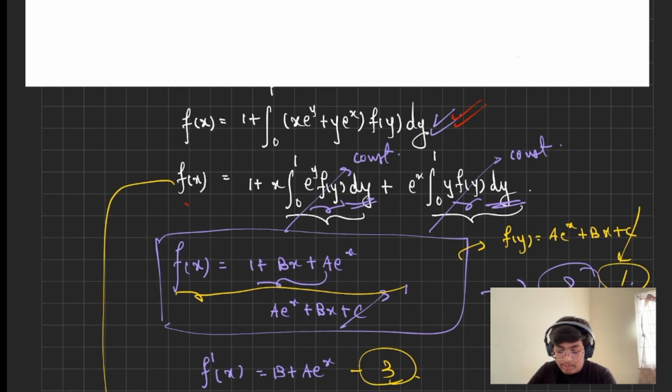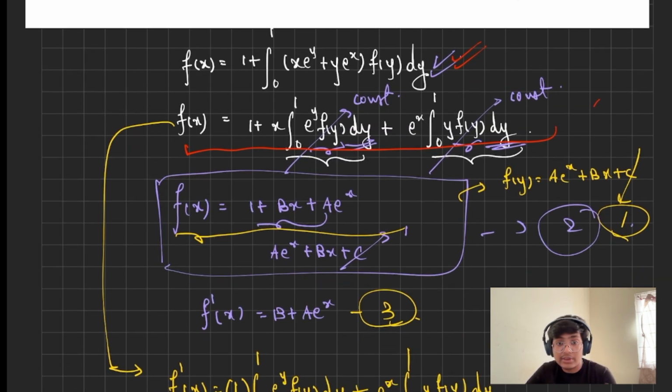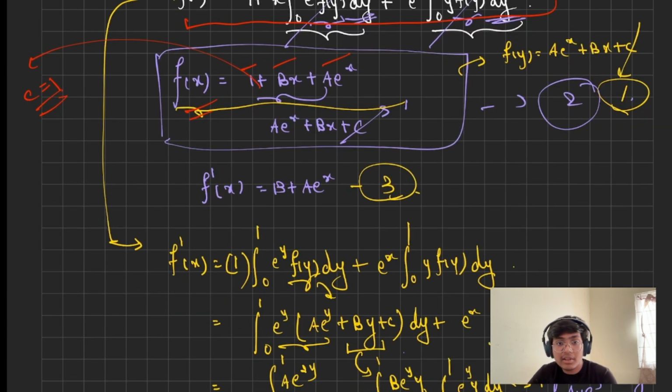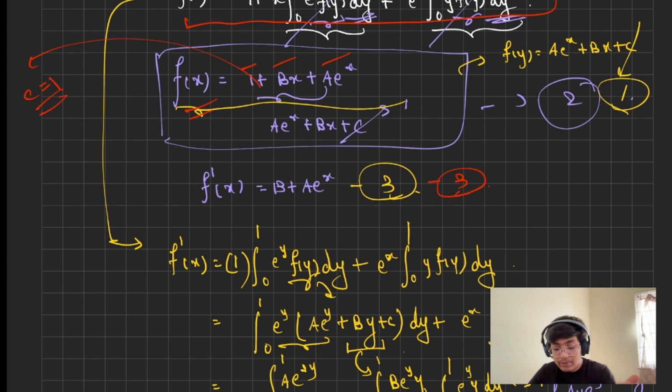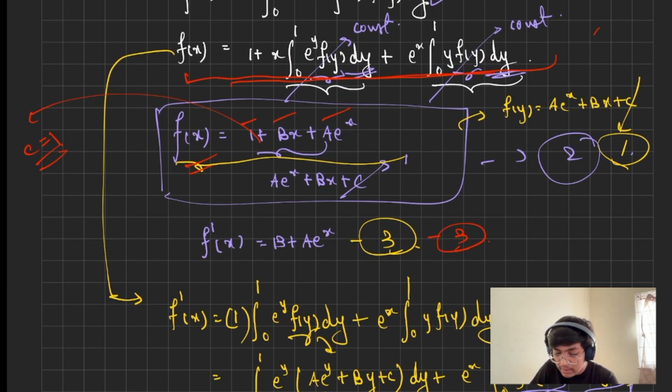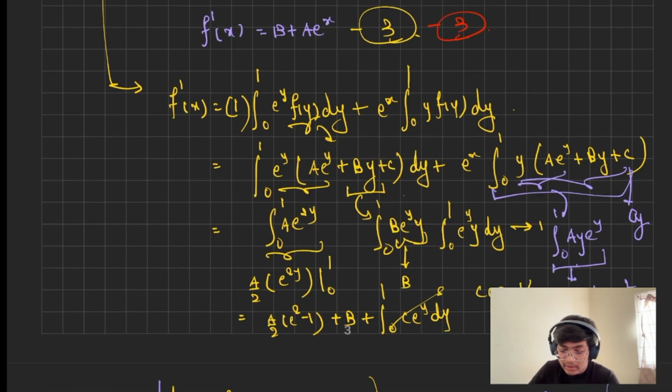Then we just open it up and assume this function in the form of f(x) = (1 + bx + a e power x), where I put 1 as c, and c will be equal to 1, right? And then I took the derivative of the whole function, which came out to be equation 3 itself. Then I took the derivative of the original form. The original form was this, and when I differentiated it, I came across these two integrals. First integral this, second integral this.